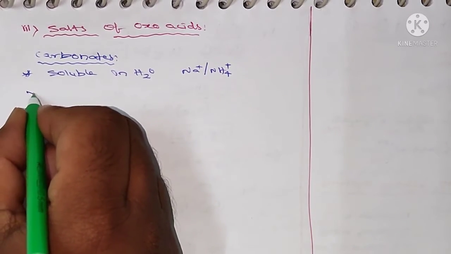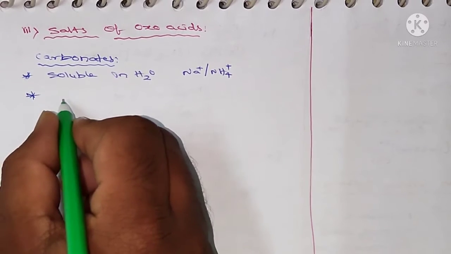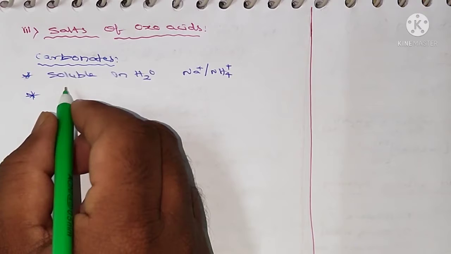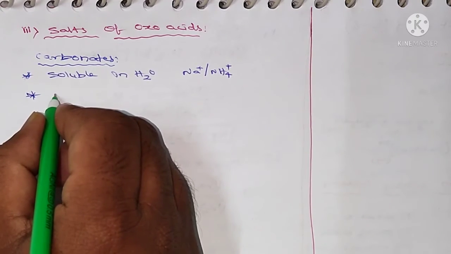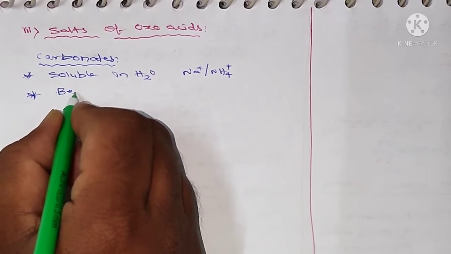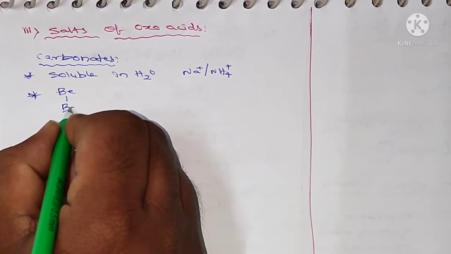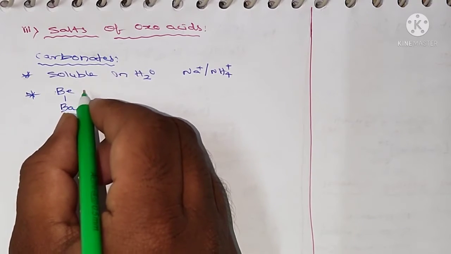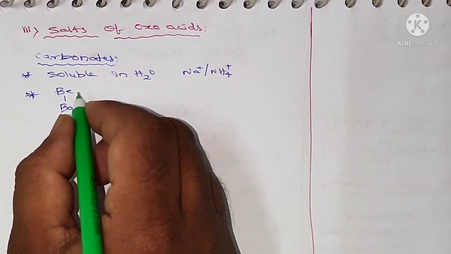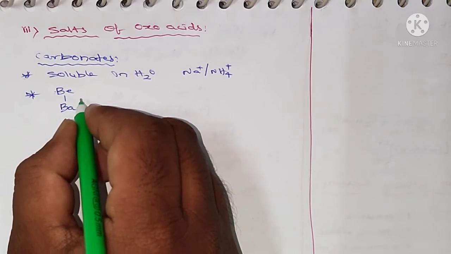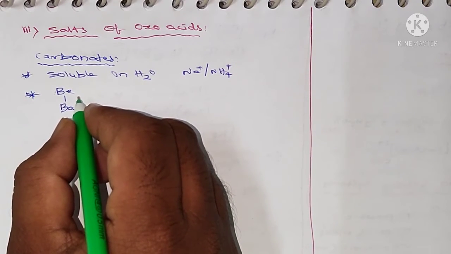And the solubility of carbonates in water decreases as the atomic number increases. So if you go from beryllium to barium, the atomic number increases. Due to the increase in atomic number, the solubility of carbonates in water decreases.